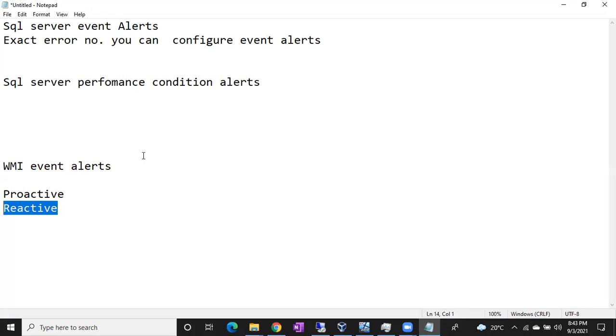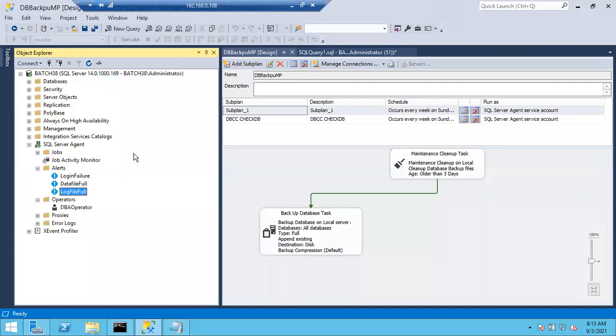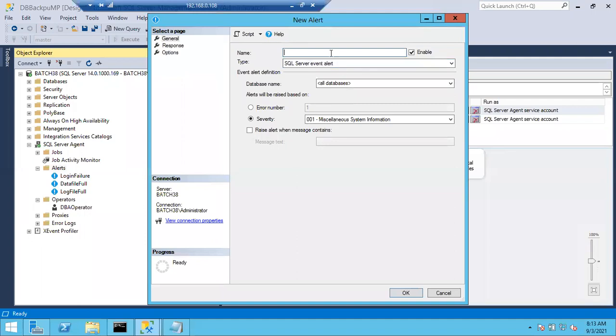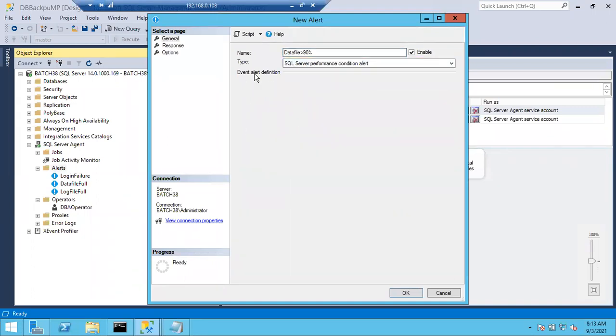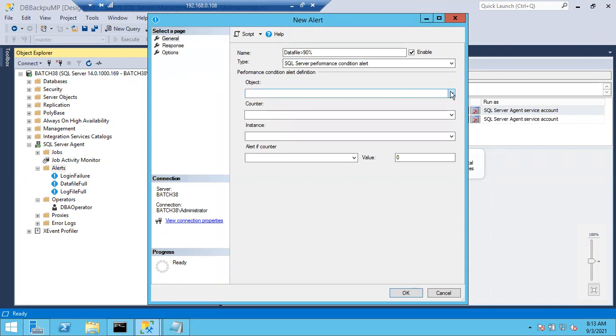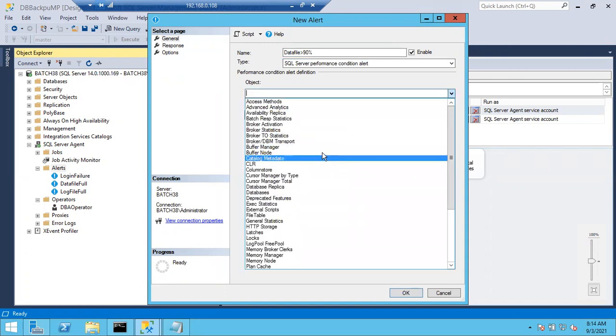So now I want to create alerts for data file 90% full, log file 90% full, CPU and so on. Let me show you. Right click, new alert. Data file 90% full, greater than 90%. The type is SQL Server performance condition alert. Here it will ask for different objects. What you have to choose for that is Databases.